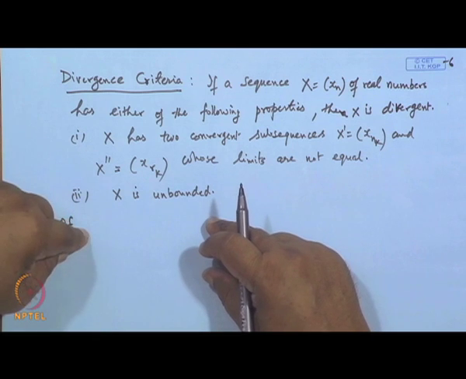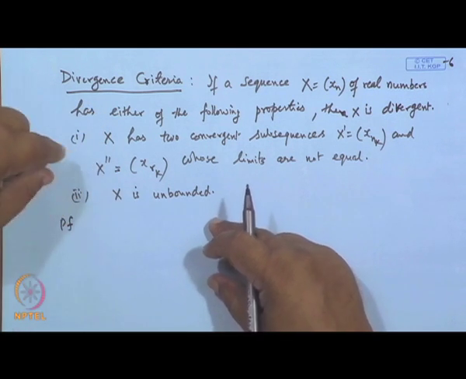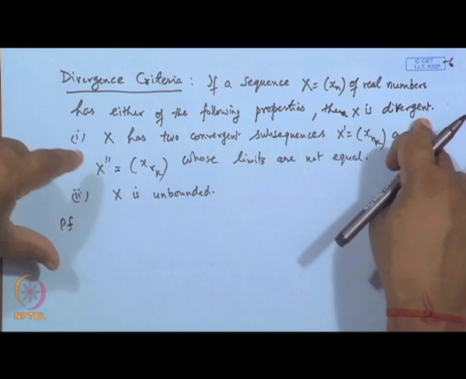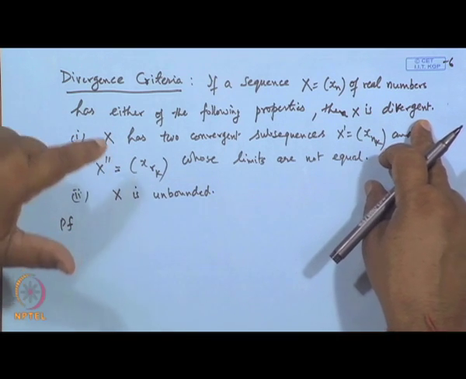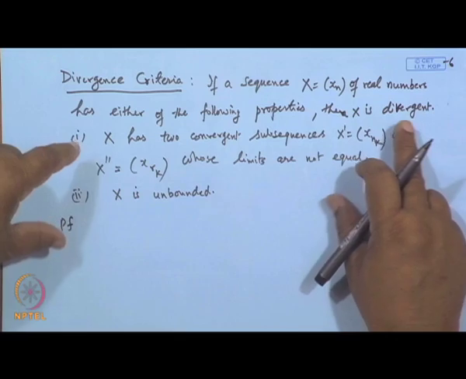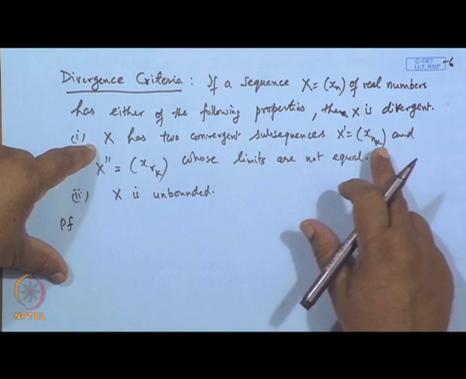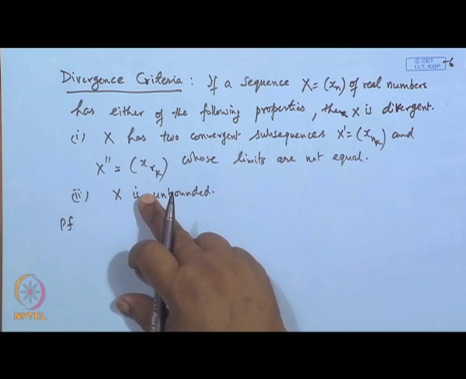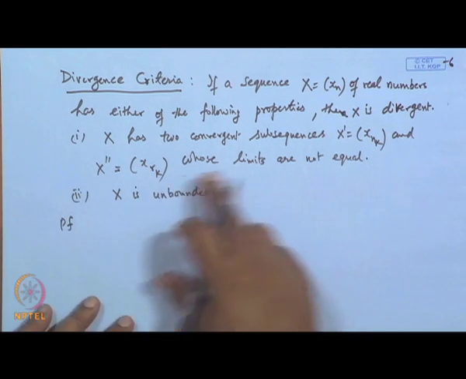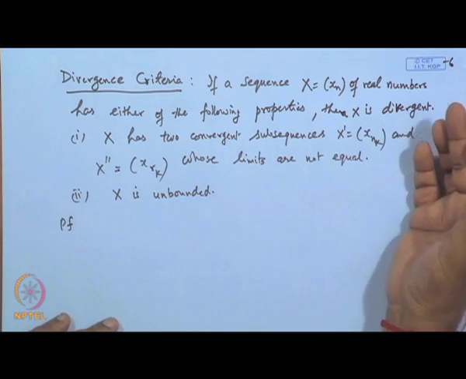The proof follows immediately from the fact that if x is a convergent sequence, then any subsequence of the convergent sequence must be convergent and converge to the same limit, because the limit is unique. So, if a sequence has different limits along different subsequences, different paths, then the sequence cannot be convergent. So, it has to be divergent. Similarly, every convergent sequence is a bounded sequence. So, if a sequence is unbounded, it cannot be convergent.